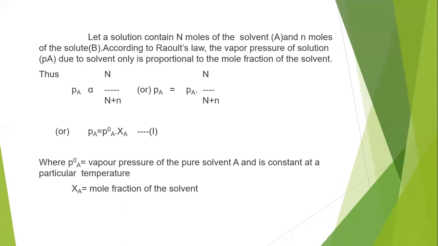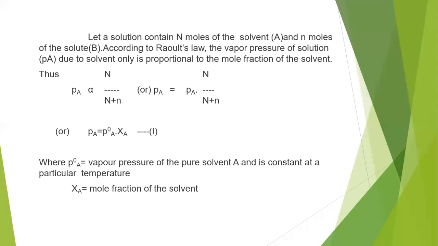XA indicates the mole fraction of the solvent. For dilute solutions, in general, the vapor pressure of the solution is only due to the solvent. So PA is proportional to N by N plus n, or PA equals P0A into XA. That is, the vapor pressure of the solution due to the solvent equals the vapor pressure of the pure solvent multiplied by the mole fraction of the solvent. So PA equals P0A into XA, where P0A is the vapor pressure of the pure solvent.